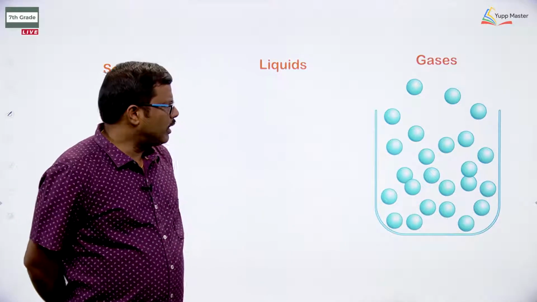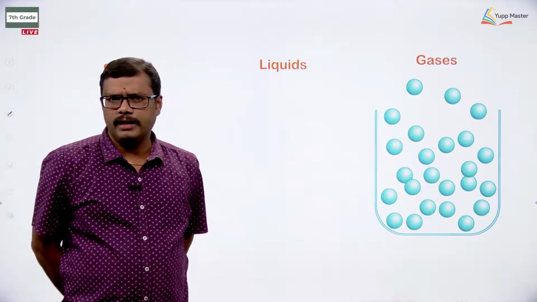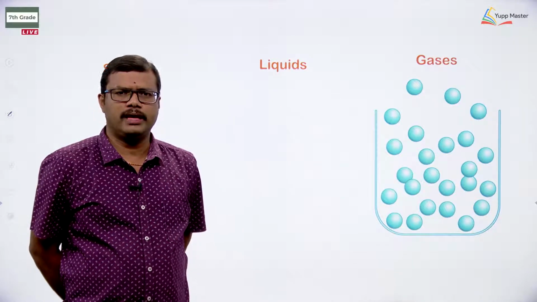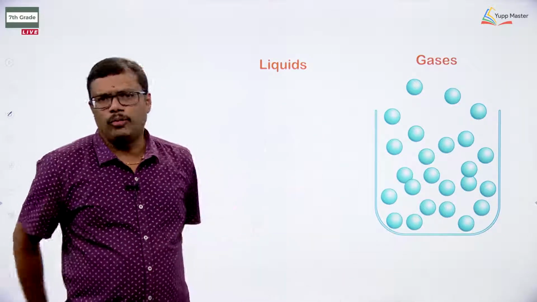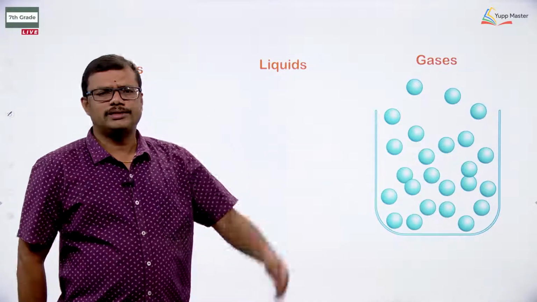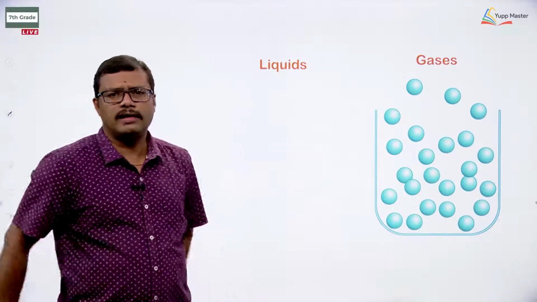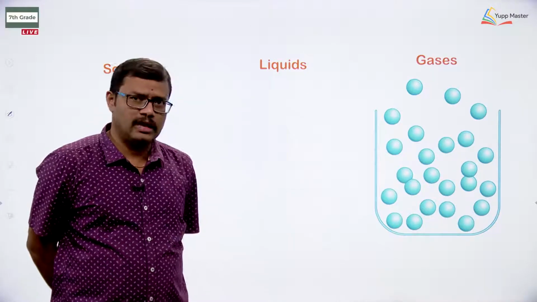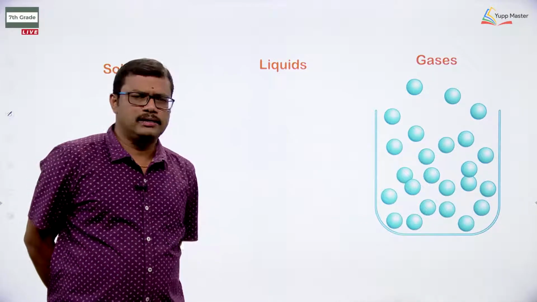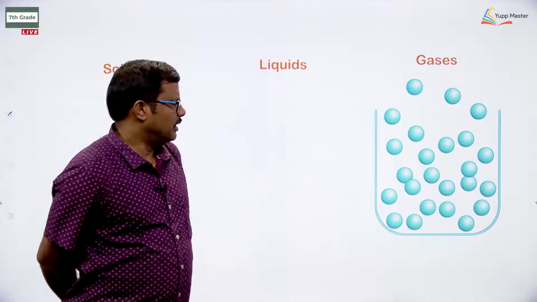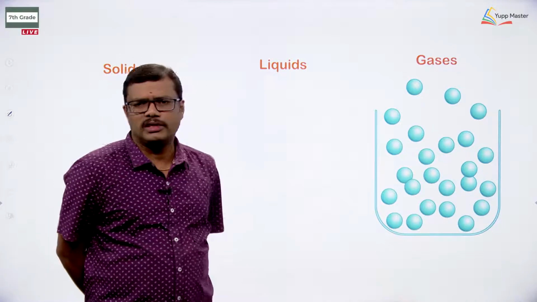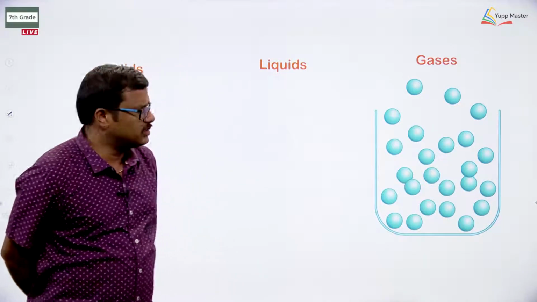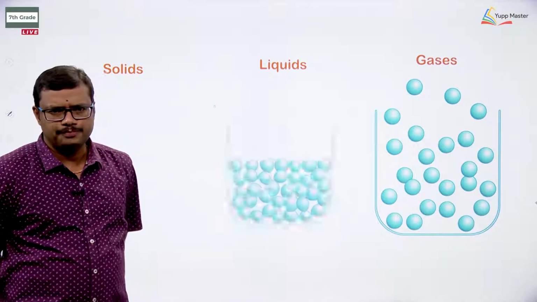One gas particle is not influenced by another gas particle, okay, they have independent movement. So they can move freely without the interaction or influence of other particles. This is a picture of a gas taken in a container. Once the cap is opened, the gas particles start escaping, okay.